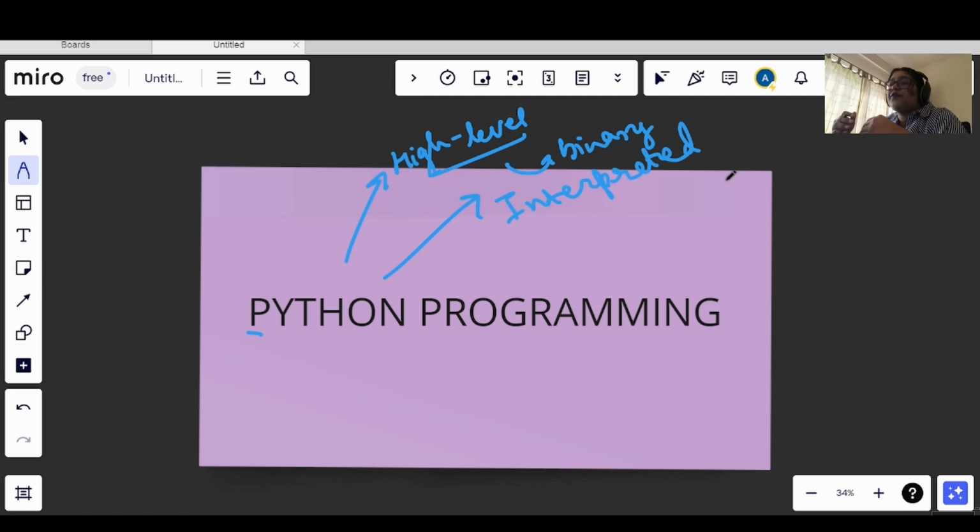Okay. So if the interpreter finds an error in any line of code, it will stop there and show the error. There are two types of programming languages: one is interpreted, one is compiled. In interpreted, the code is checked line by line, whereas in compiled, the entire code is executed at once, and it shows all the errors present in the code at once. But Python follows interpreted programming, so every line of code is checked one by one, and you will be shown any error present in each line accordingly.